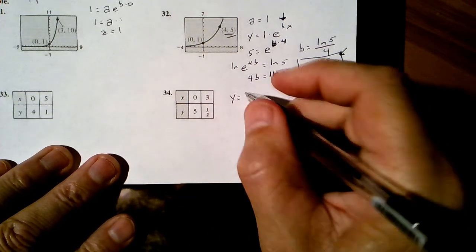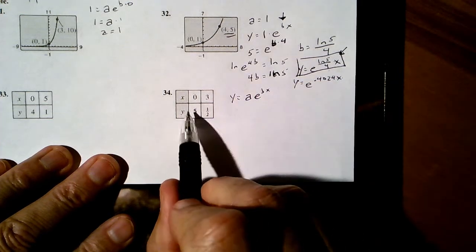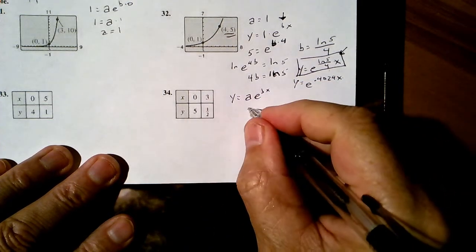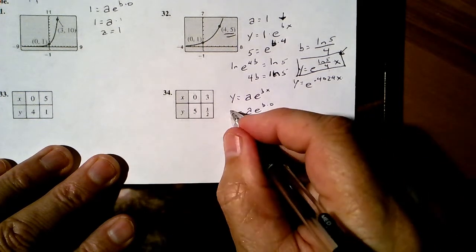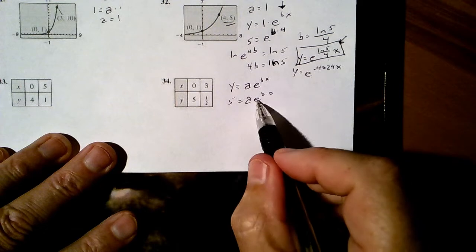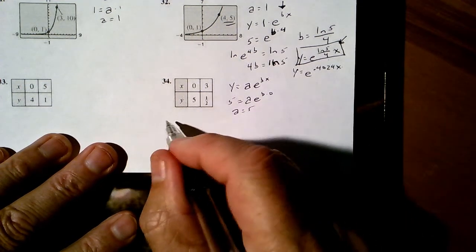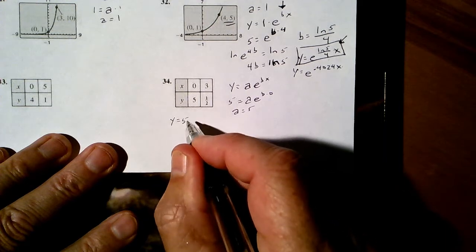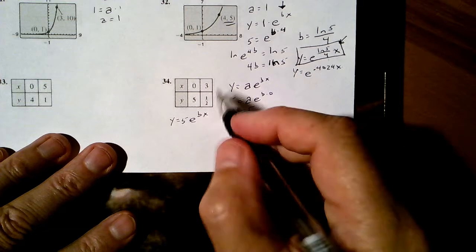Y equals, here's our formula, ae to the bx, but when x is 0, ae to the b times 0, y is 5. E to the 0th is 1, so a is 5, so our formula becomes y equals 5 e to the bx. But I've got another ordered pair.